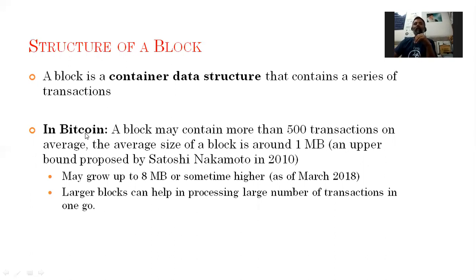For example, in Bitcoin, a block may contain more than 500 transactions on average, and the average size of a block is around 1 MB. It is upper bounded by the limit Satoshi Nakamoto proposed in 2010, but it can grow up to 8 MB or sometimes higher. This value is of March 2018. A larger block can help in processing a large number of transactions in one go.